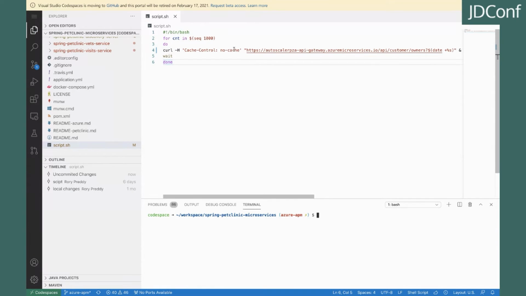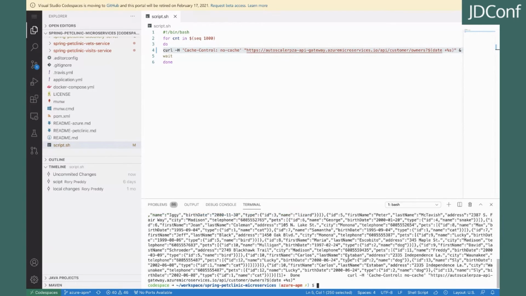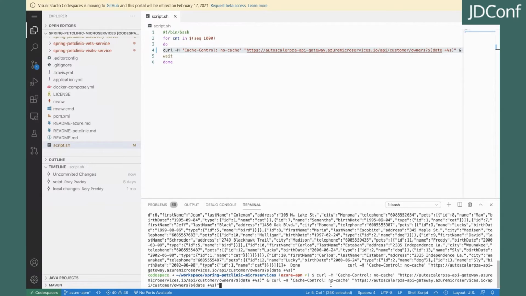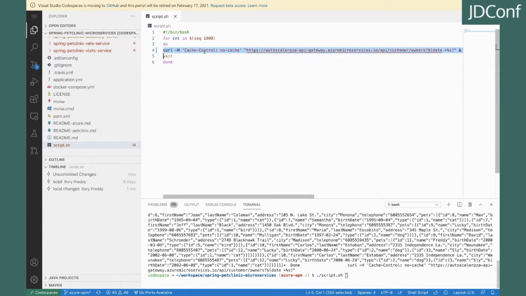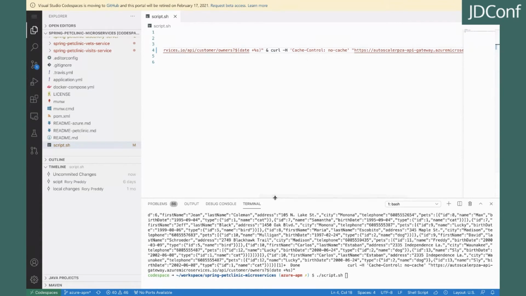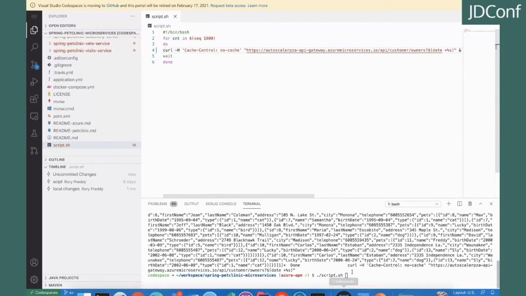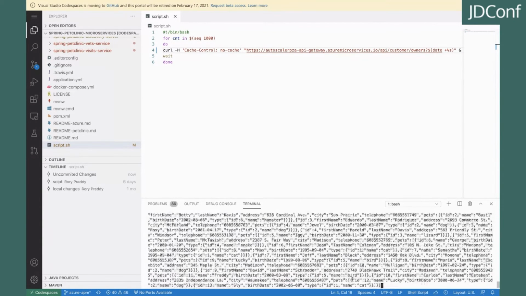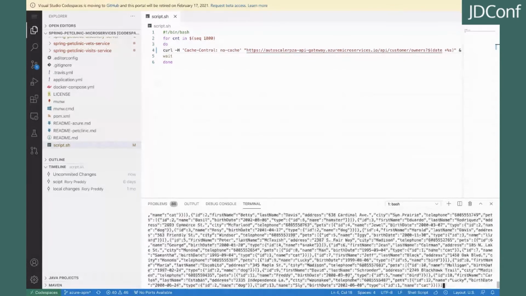Now what I've done here, if I click through, I can go copy, and I can go paste. You can see there, I'm actually pulling a very large curl of all my resources for all my pets. I'm literally calling the entire database. So, Rory, what are you going to do? I'm going to call this 2,000 times. So I've got this curl, and I've got no cache settings there. And I've got, towards the end of it, 2 sessions there, and I'm going to do this 1,000 times times 2. And I've got it on my script, and I'm running in Codespaces. And it's just pummeling my system.